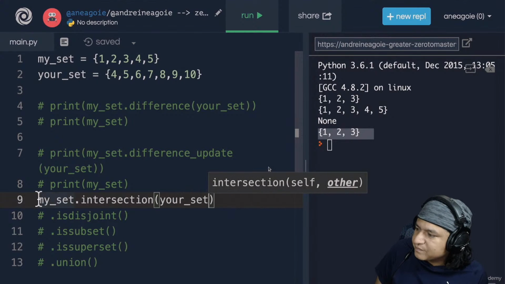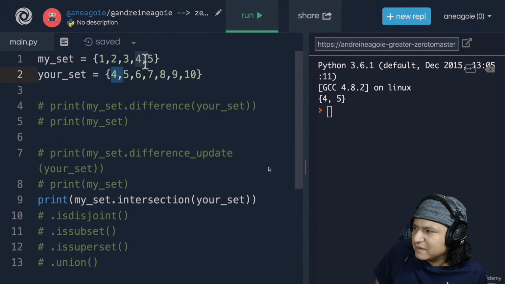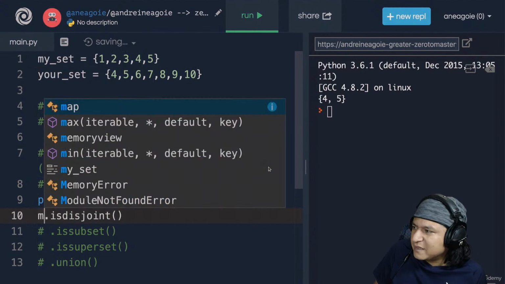If I do your set here, and I do print, and I run this, it's going to give me 4, 5, because that's the intersection, the two common things that my set and your set have.